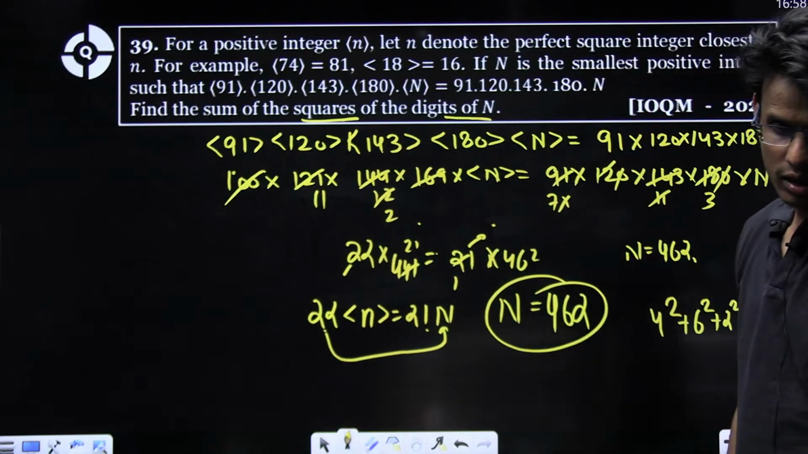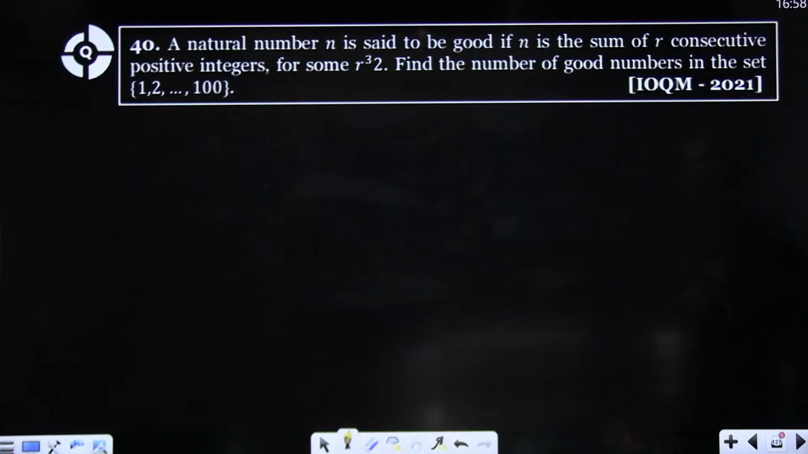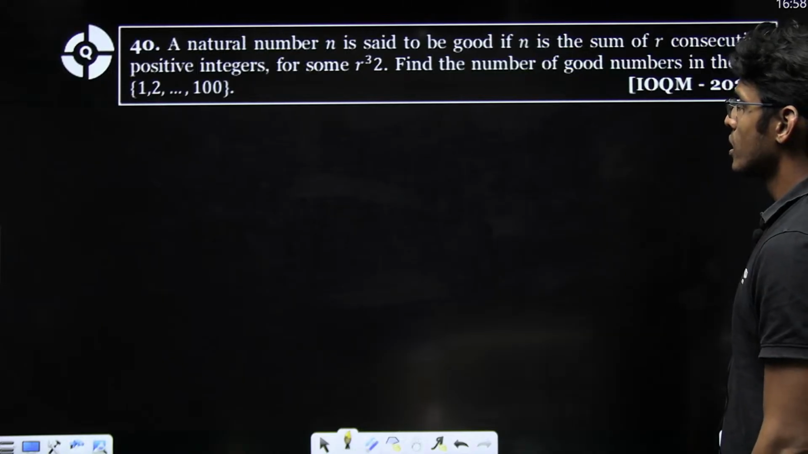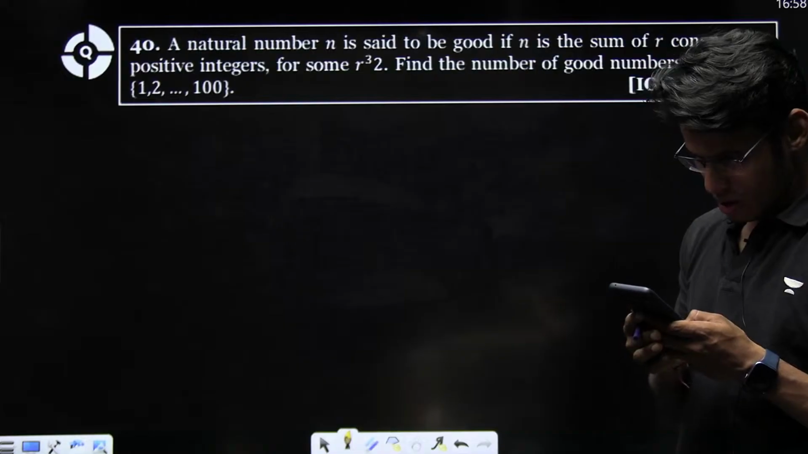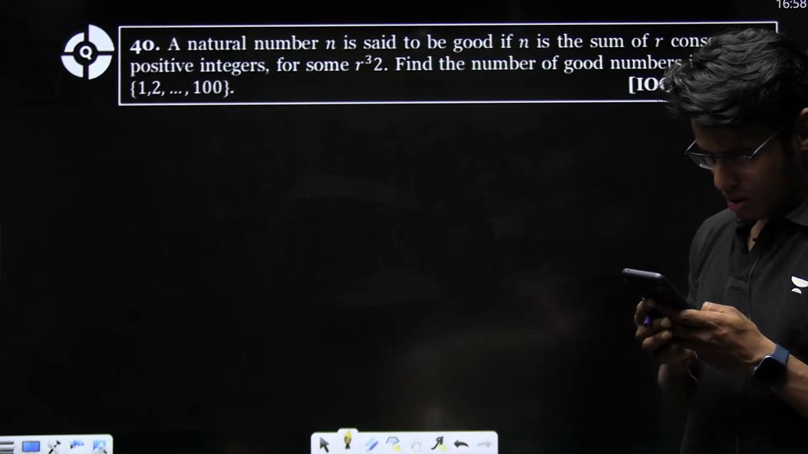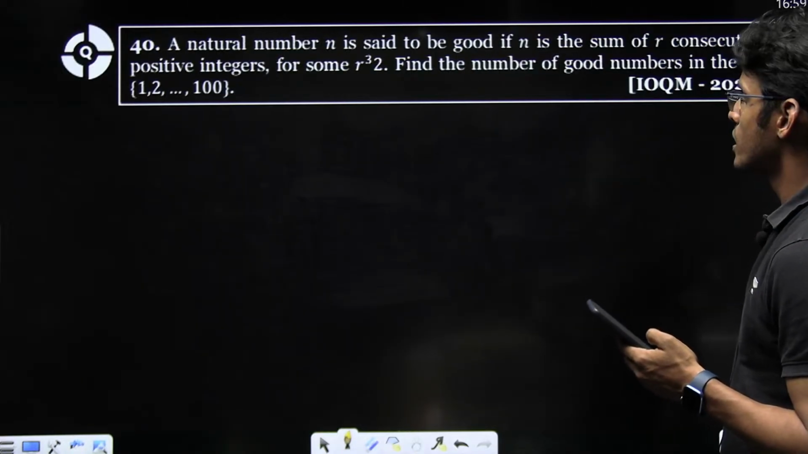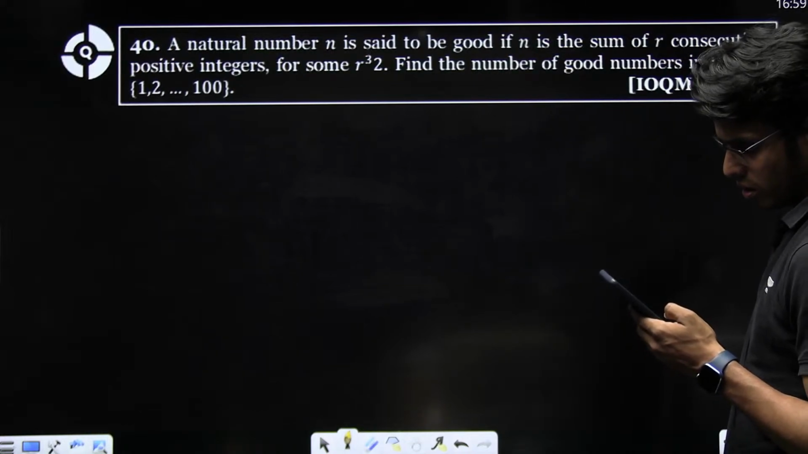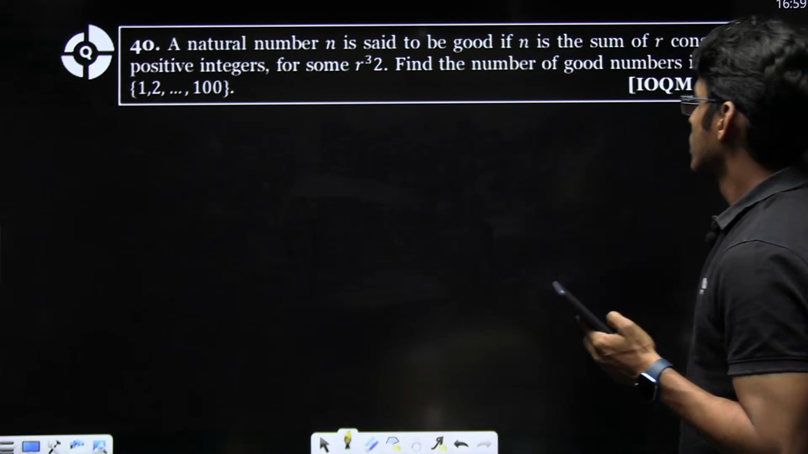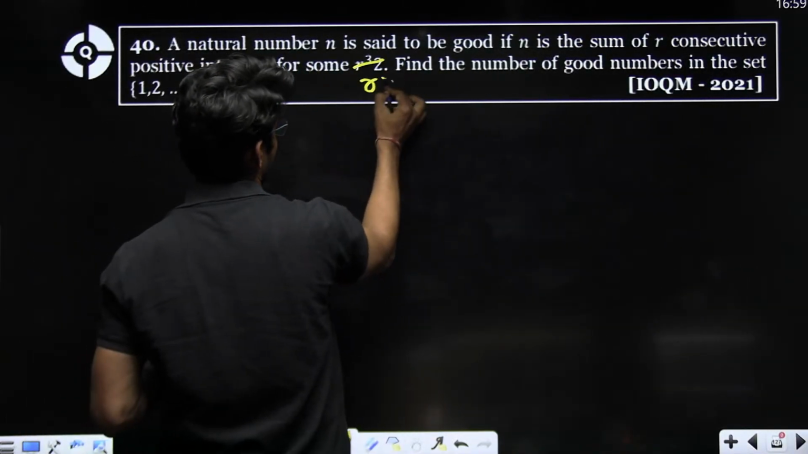Okay, perfect. Now, a natural number n is said to be good if n is sum of r consecutive positive integers for some r greater than or equal to 2. Find the number of good numbers in the set 1 to 100.